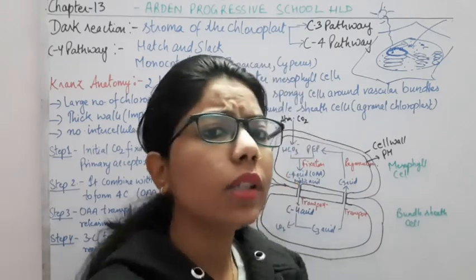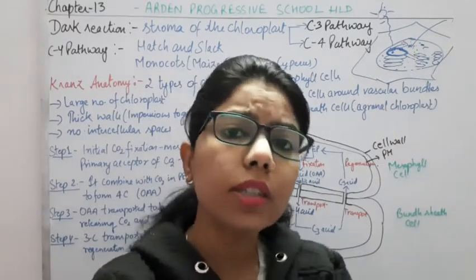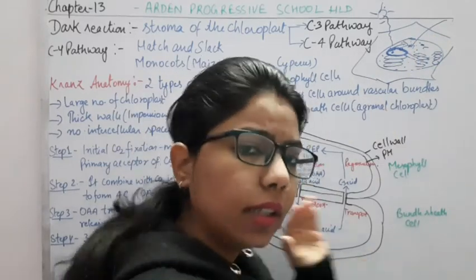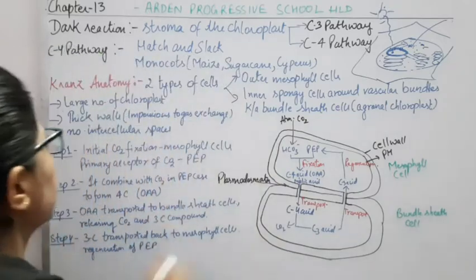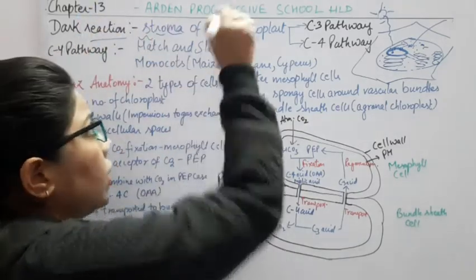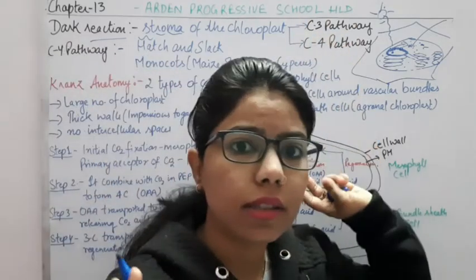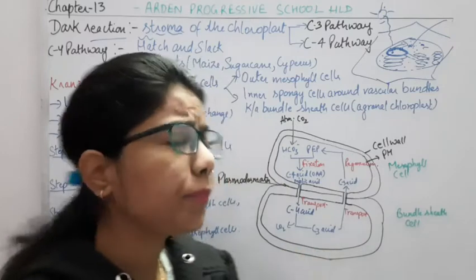Okay, so how the cycle takes place in the C3 plant and how the cycle follows in the C4 plant, we have to discuss in the dark reaction. So here that is a dark reaction, where it is happening in the stroma of the chloroplast, and we are having two pathways, the C3 pathway as well as the C4 pathway, right?